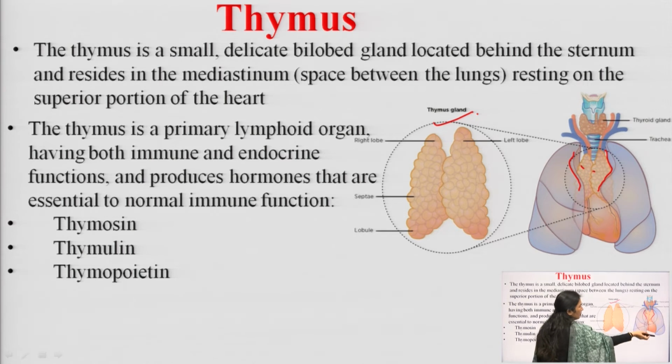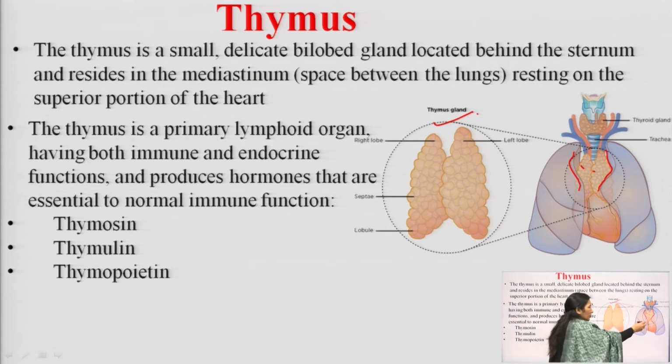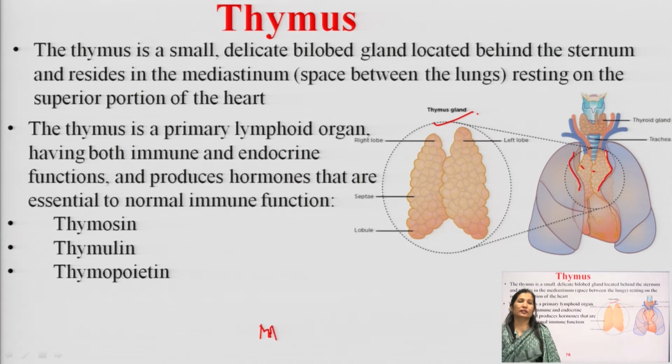Thymus gland is present behind the sternum, posterior to our breastbone, and rests on the superior portion of the heart. One thing: with age, thymus is larger in size during childhood, in infants, and with age thymus size decreases, and in older age it almost remains as fat.